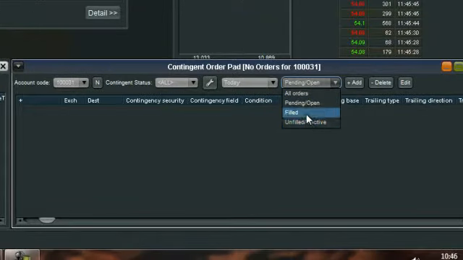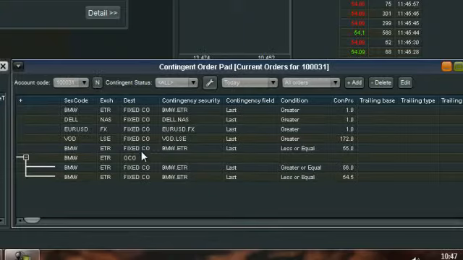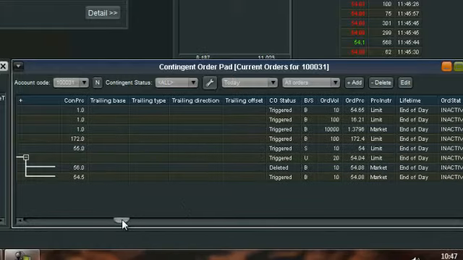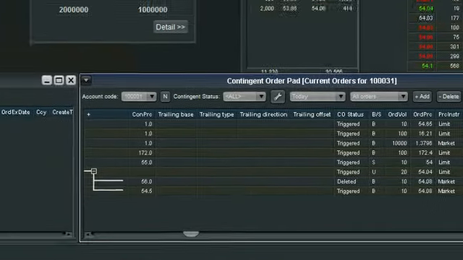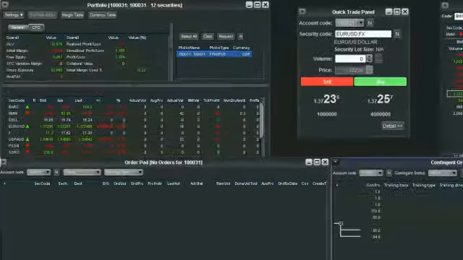If we want to go check and have a look at that, we can go to all orders, and it will show us all our orders. We can see here our OCO that was triggered, we had our two legs there for BMW. One got triggered, you can see here under the contingent order status, and the other one was deleted. So our take profit was triggered, which then deleted our stop loss, and we now have no BMW position. So that's an OCO order.